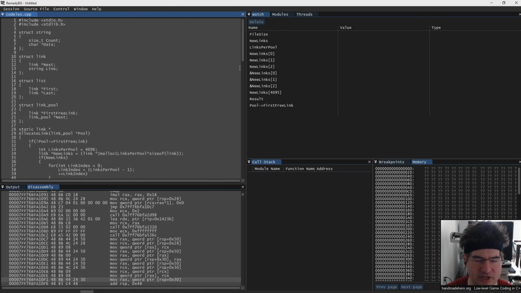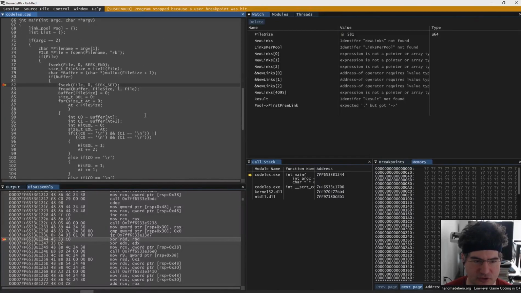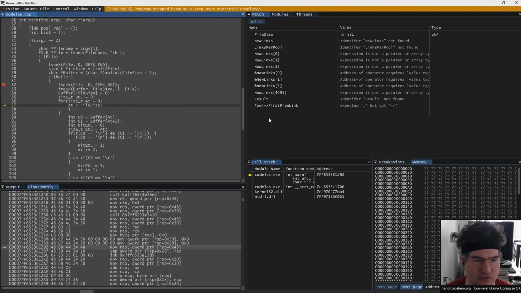Now, if you're using RemedyBG, give yourself extra code muscle points. This is a real debugger for serious people. If you're using it in Visual Studio, that's all right. You'll get here someday. So let's go ahead and step in.